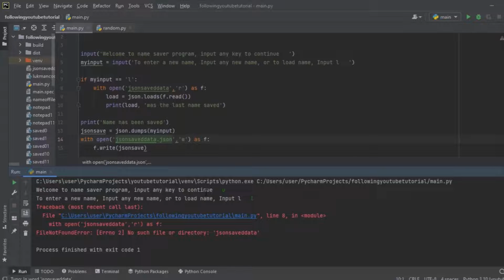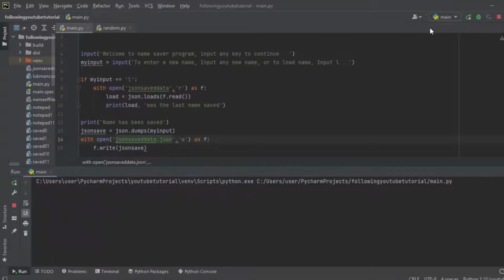It shows an error right over here. It says file not found error. No, there's nothing like that right over here. Let's try and run the program again. Input any key to continue. Let's try and restart again. Let's try to input any name.